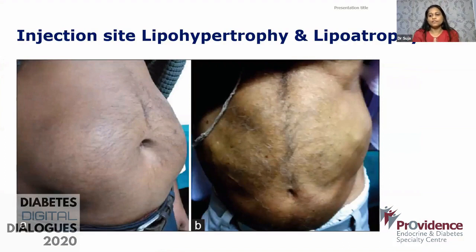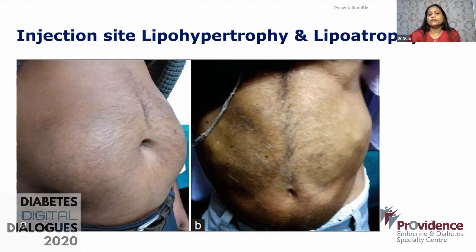Now, this again is a very common scenario. Many times patients have inadequate insulin absorption due to lipodystrophies. This is mainly because the patient is not rotating the site of injection. So this is the most important issue that we encounter. Lipohypertrophy is what you see in the first picture. This is manifested by focal swelling, which is very soft and rubbery in consistency. And this is mainly because of repeated insulin injections in a particular site. The pathophysiology is thought to be the anabolic effect of insulin, which is causing this.